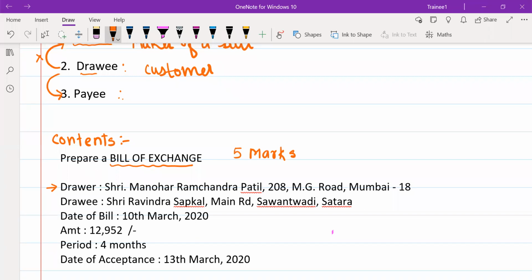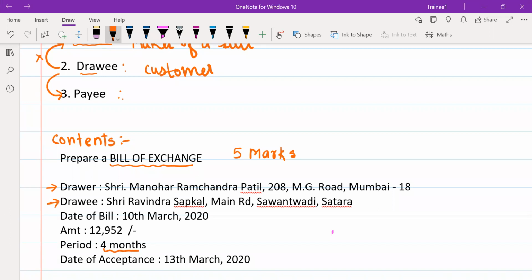Now, the second person that we require is the drawee. Drawee means customer. The customer is Sri Ravindra Sapkar, Main Road, Savantwadi, Satara. Now, this Ravindra has taken goods from Mr. Manohar for 4 months credit.